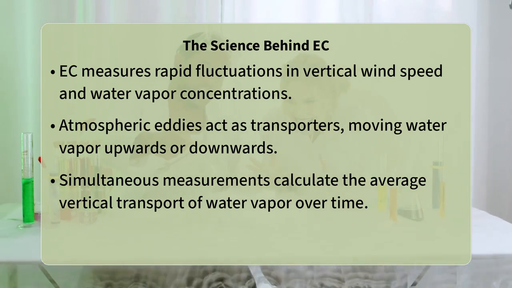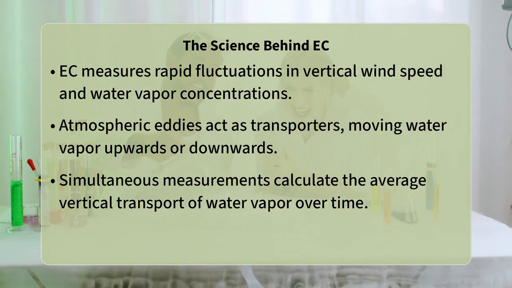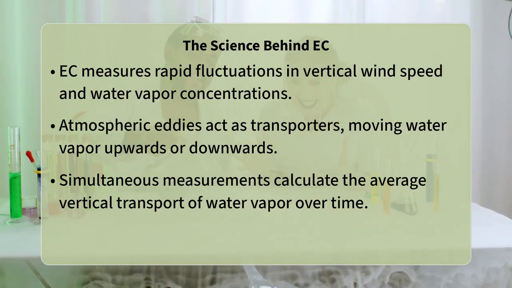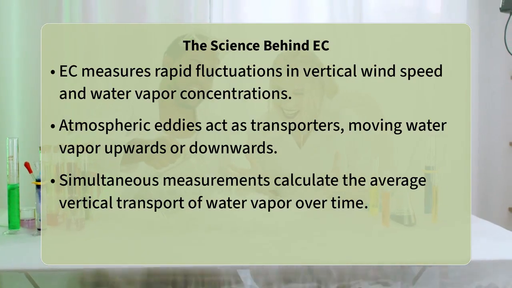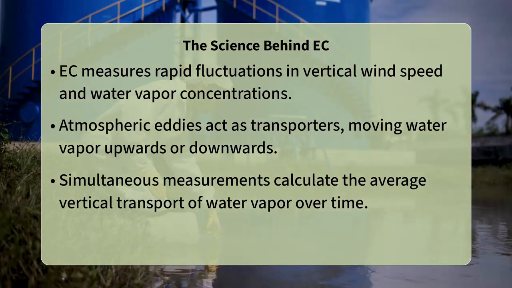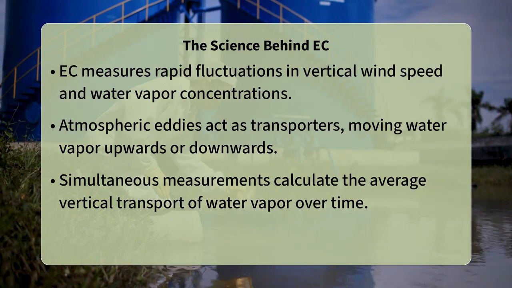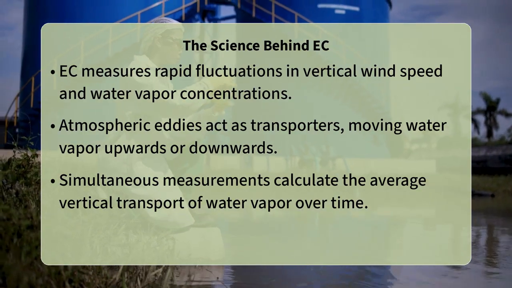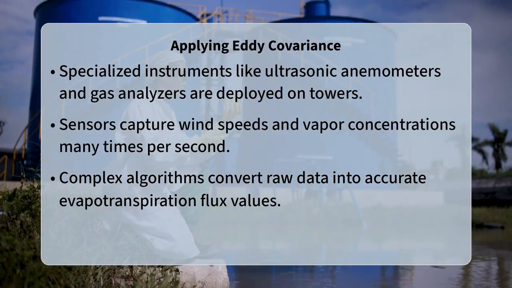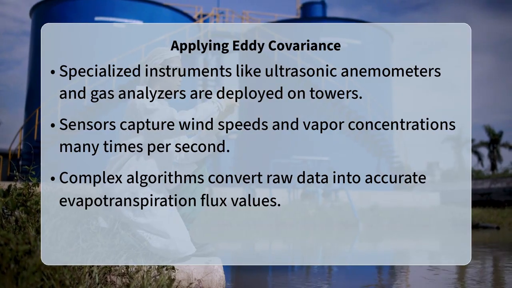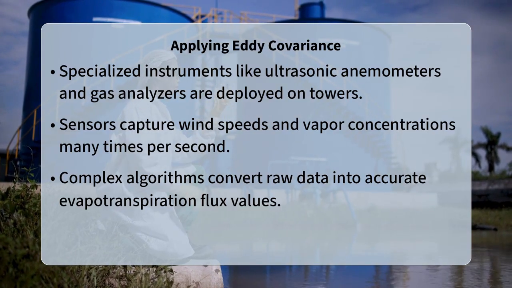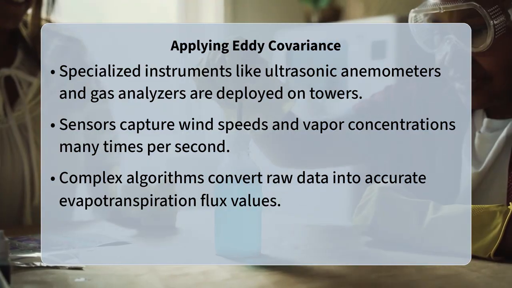natural environment. To implement eddy covariance, specialized instruments are deployed, typically on a tall tower, allowing them to sample the atmosphere above the target ecosystem. These include an ultrasonic anemometer that measures three-dimensional wind speeds at very high frequencies, usually 10 to 20 times per second, and a fast response infrared gas analyzer.